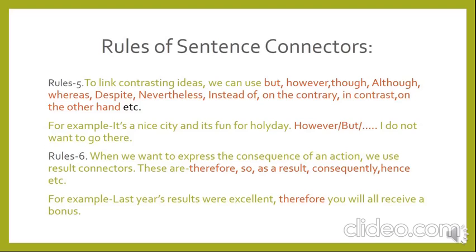Rule number six: when we want to express the consequence of an action, we use result connectors. It means that when we want to express the result of any action, we can use result connectors. And what are the result connectors? Like therefore, so, as a result, consequently, hence, etc.